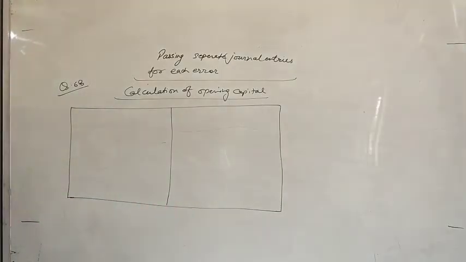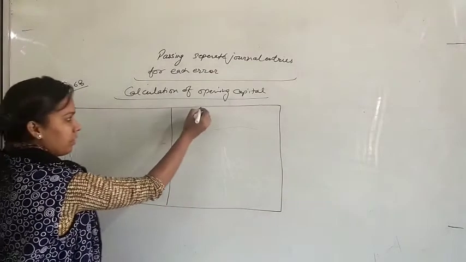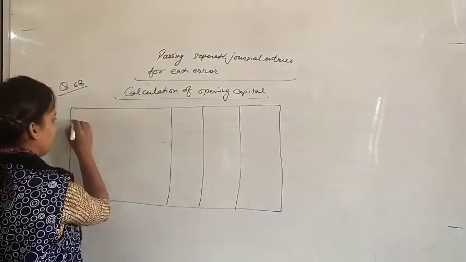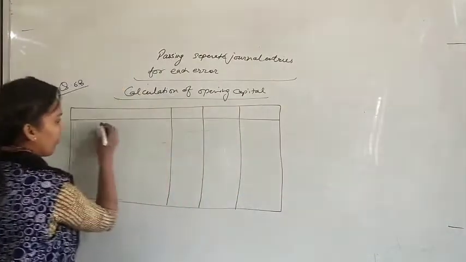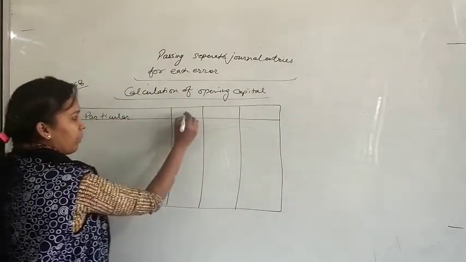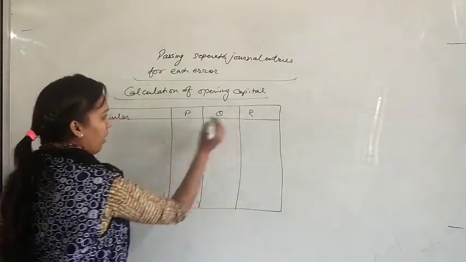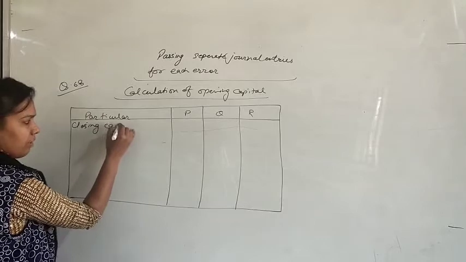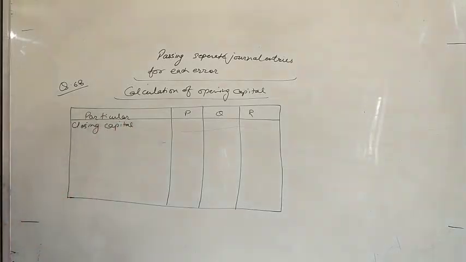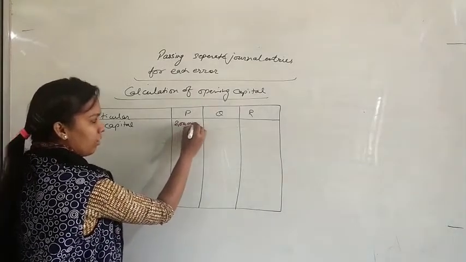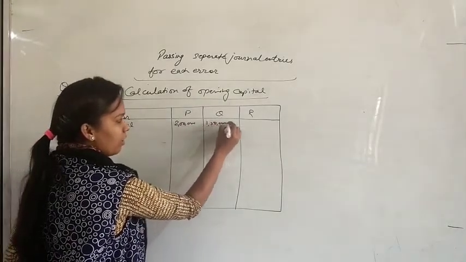How many partners do we have? 3 partners, particulars P, Q and R. First of all we will write the closing capital that is given in the question: 2 lakh, 1 lakh 50,000 and 1 lakh.